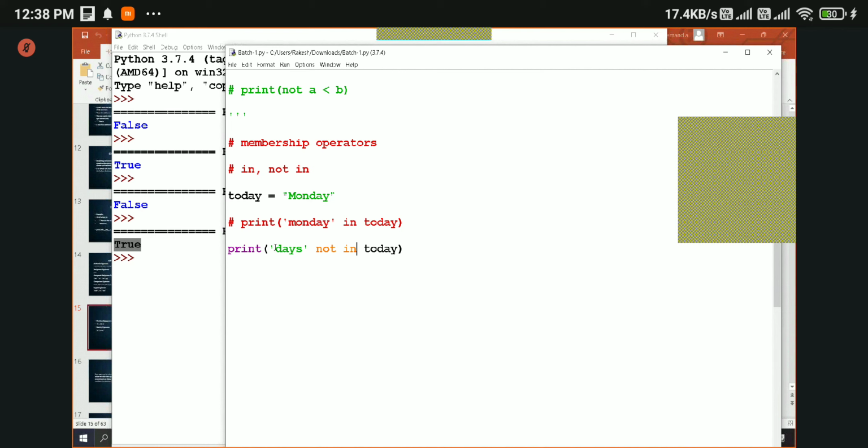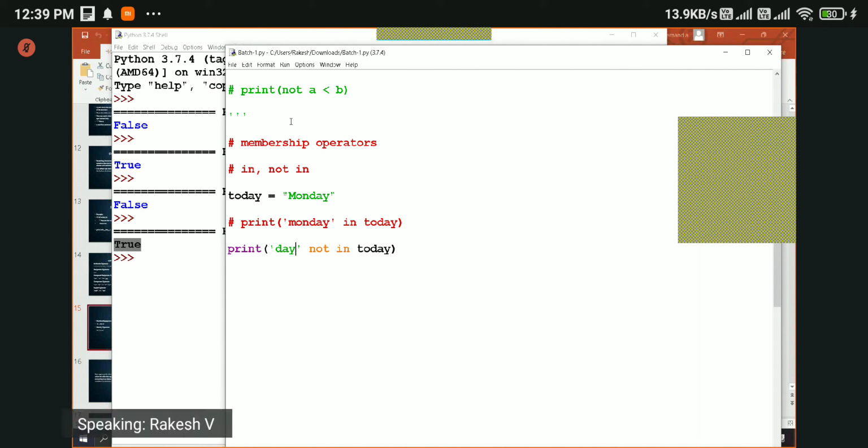So read it like English. Days not in today. That is true, right? Because the string days is not in today. That's why it returned true. Remember this: not in is opposite to the in operator. If the value that you give here is not present in this particular variable, then it will return true. If this value is present in this variable, then it will return false. Say day.